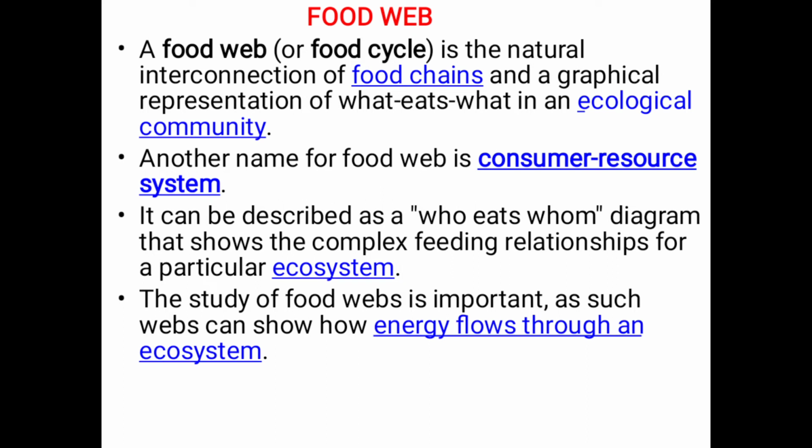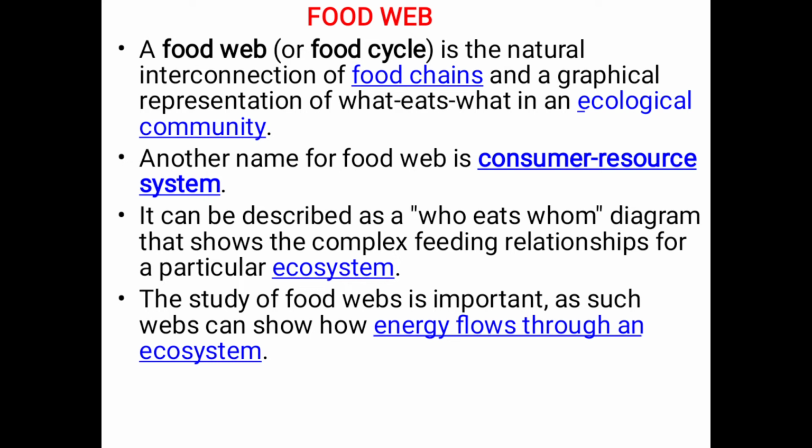And food web. A food web is the natural interconnection of food chains and a graphical representation of what eats what in an ecological community. Another name for food web is consumer resource system. It can be described as who eats whom, a diagram that shows the complex feeding relationships for a particular ecosystem. The study of food webs is important as such a web can show how energy flows through an ecosystem.